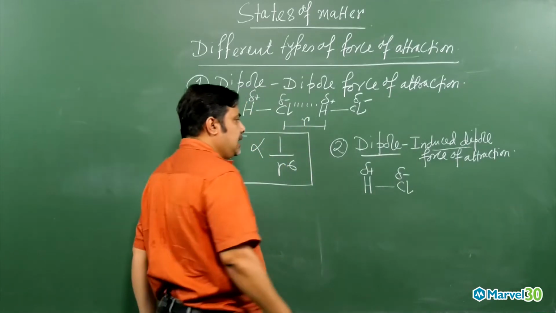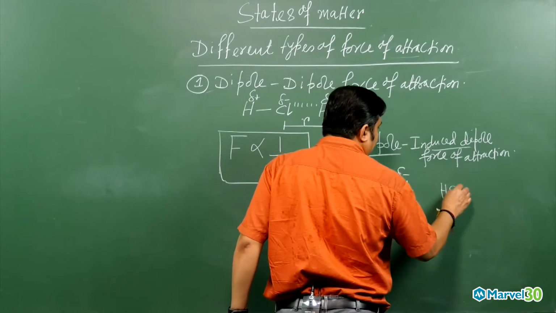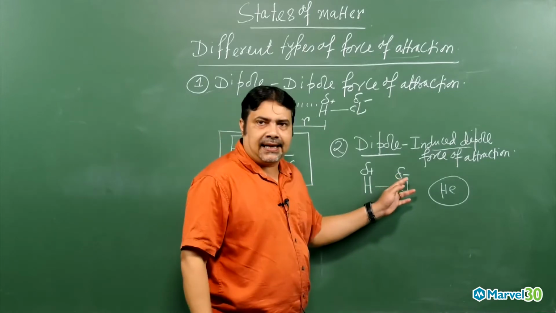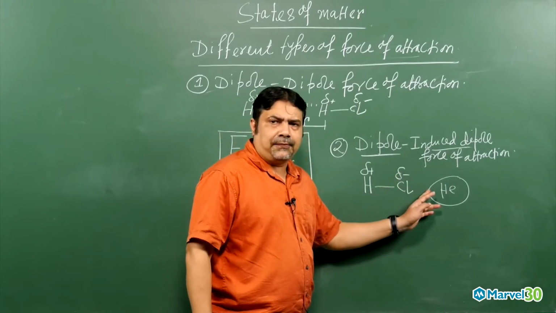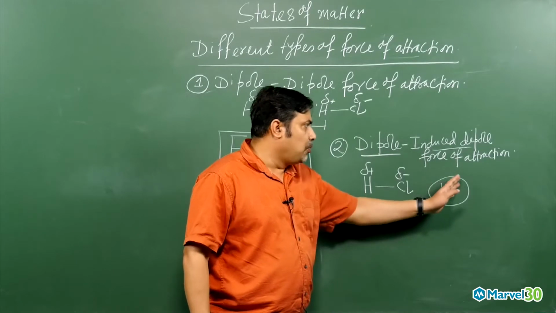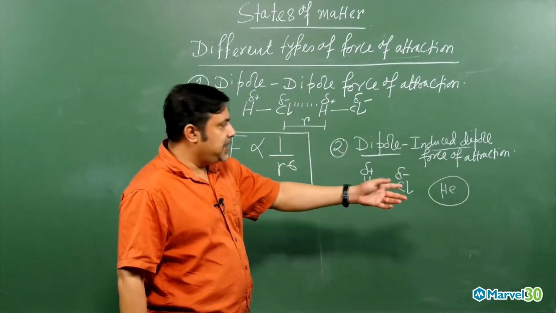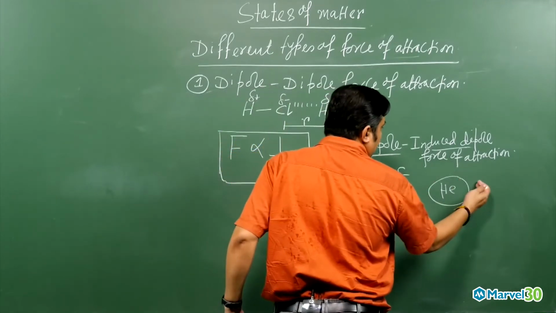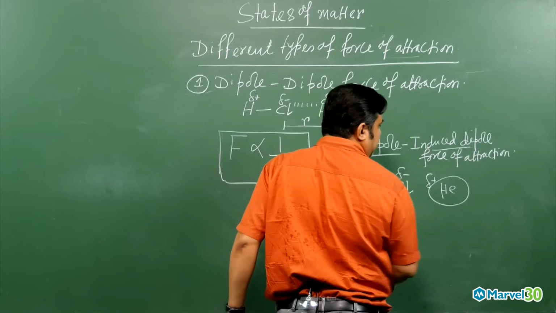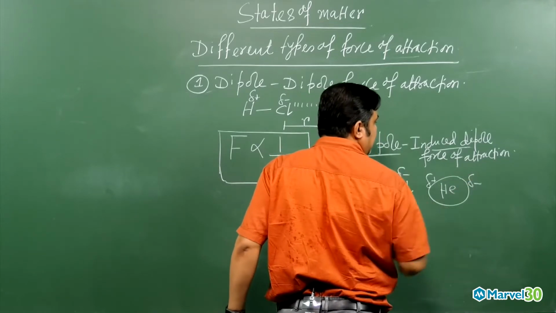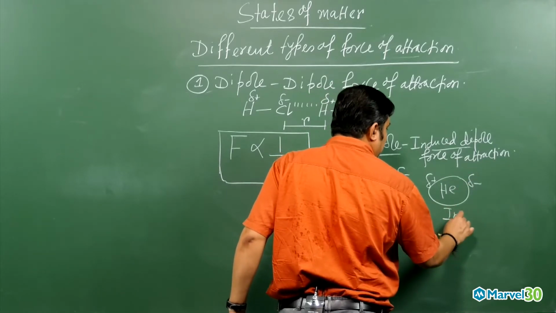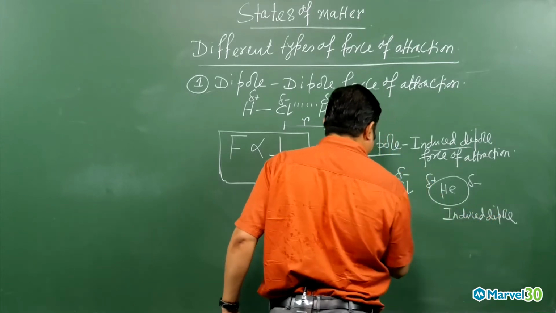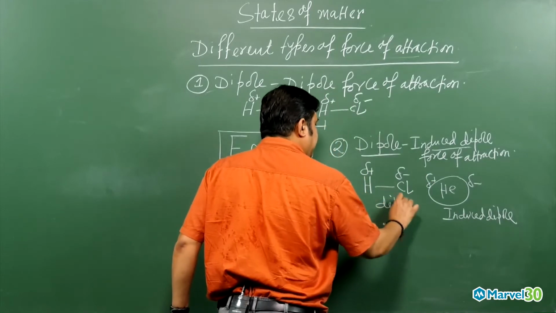If you keep a helium atom like this, then the negative charge will repel the electron cloud of helium. So the electrons will move to the opposite side of helium because of the repulsion by this partial negative charge. When the electrons move to the opposite side, one side will develop a delta plus and the other side a delta minus. This is an induced dipole, while the other dipole is already developed because of the electronegativity difference in a bond.